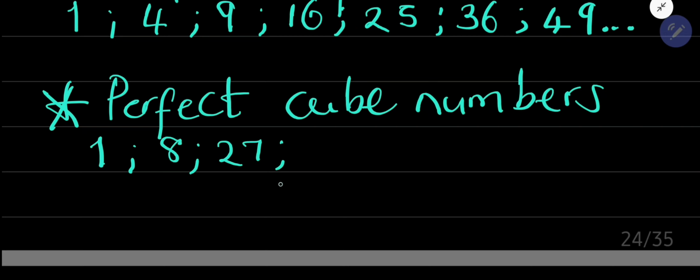These are cube numbers. I want you to understand perfect squares and perfect cubes. Remind yourself how to get them and how they work, because we are going to use them in this lesson on Surds.